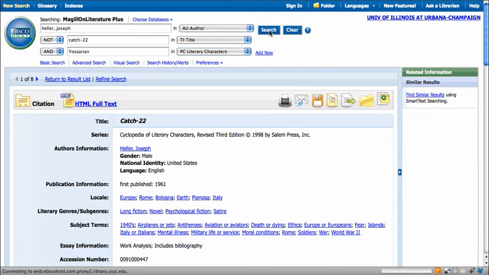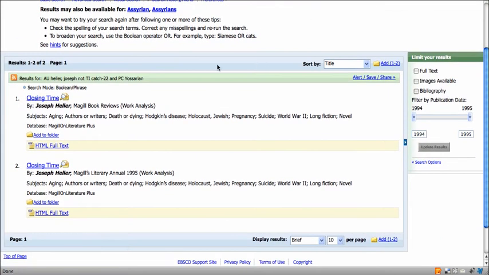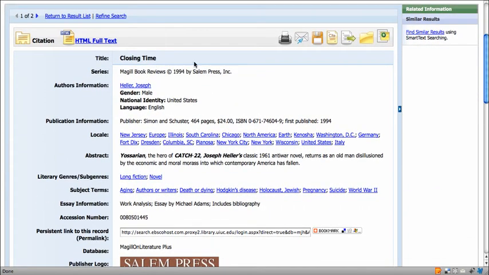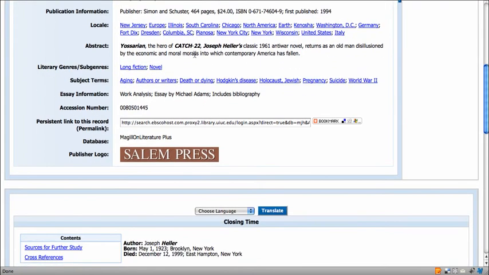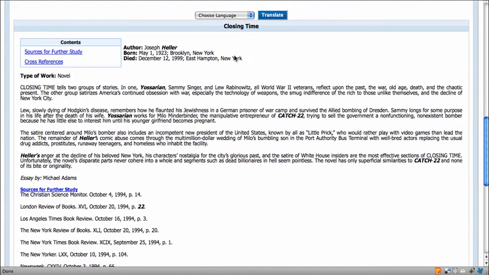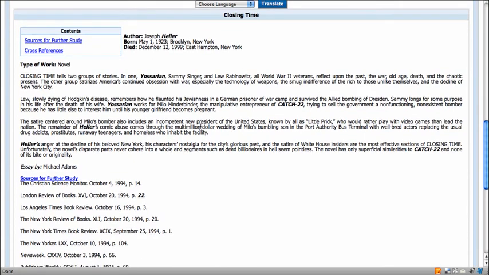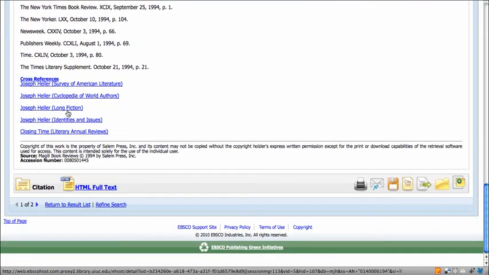So I'm going to hit search, see what we find. We found Closing Time, and that's the title of the book that I was looking for. Again, you can just find out information about Closing Time, the author, the locales. There's a brief abstract. Go down to the bottom. It'll give you a brief overview of the book, sources for further study, some cross-references.